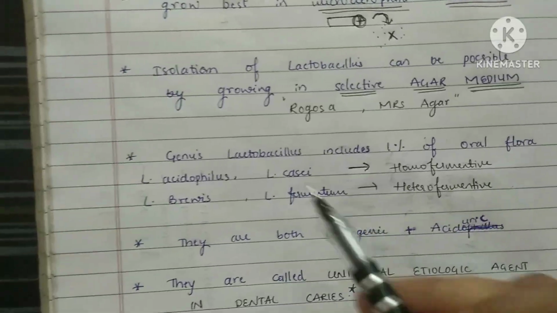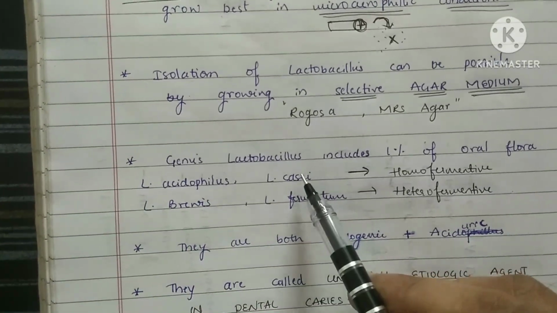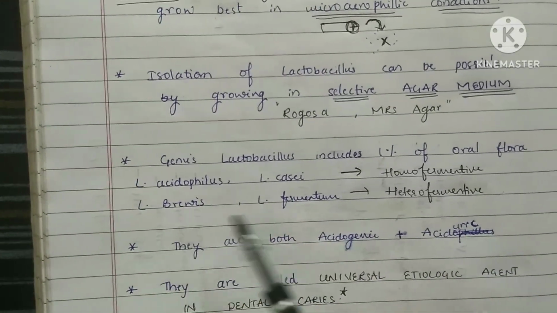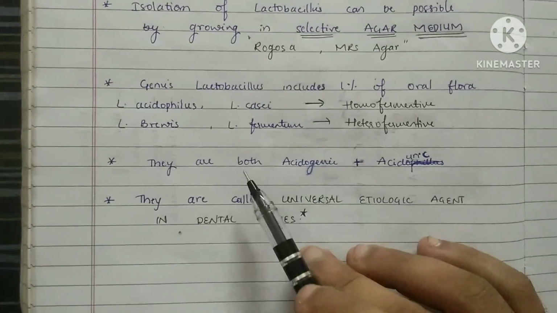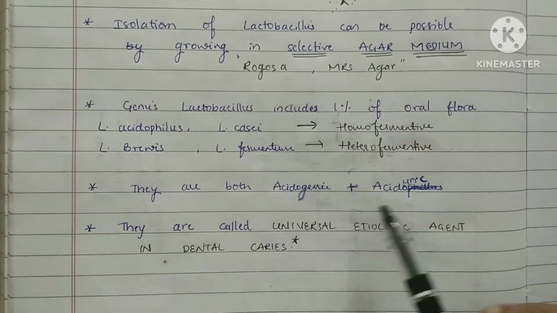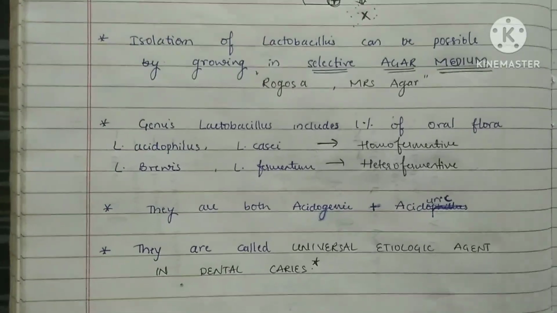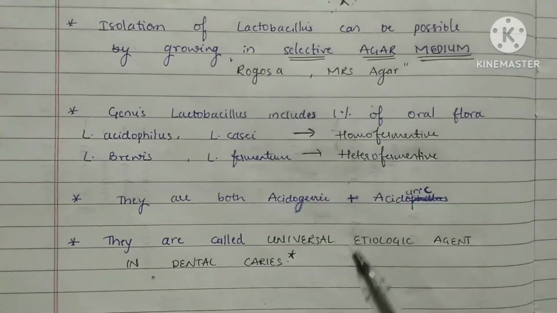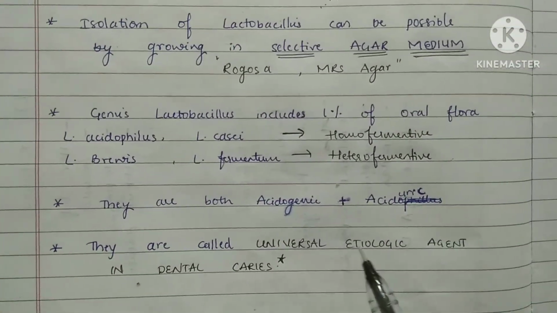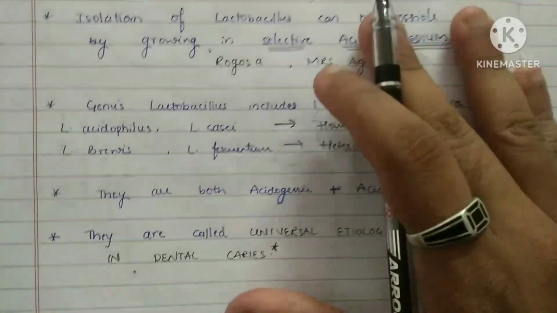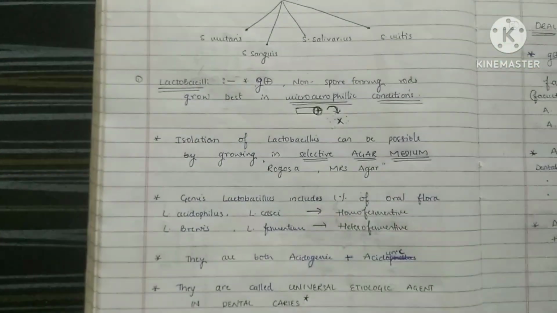What comes under homofermentative? Lactobacillus acidophilus and casei, and under heterofermentative, brevis and fermentum. These are both acidogenic as well as acidic, because they are acid producing and they live in that acid producing environment itself. So why are they called the universal etiological agent in dental caries? So that is it about lactobacillus.